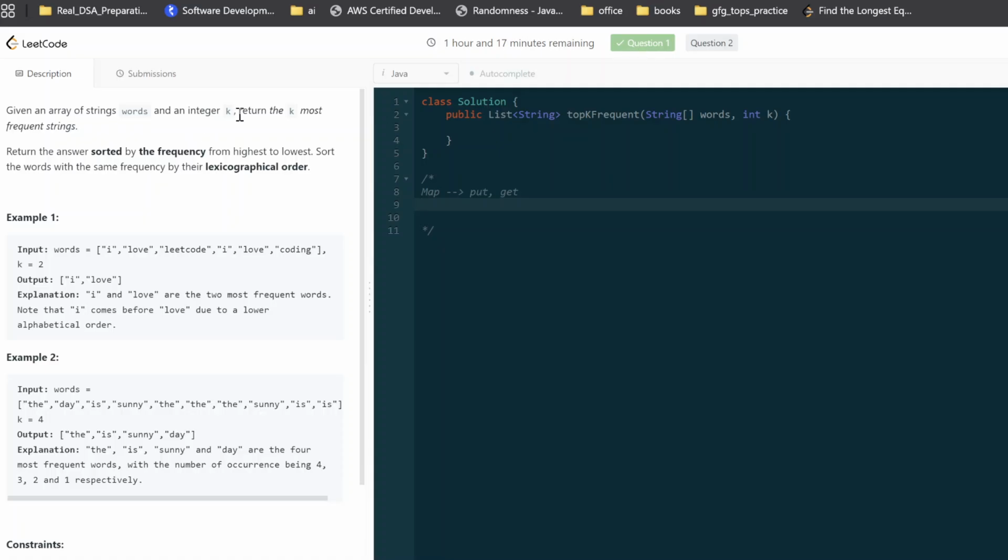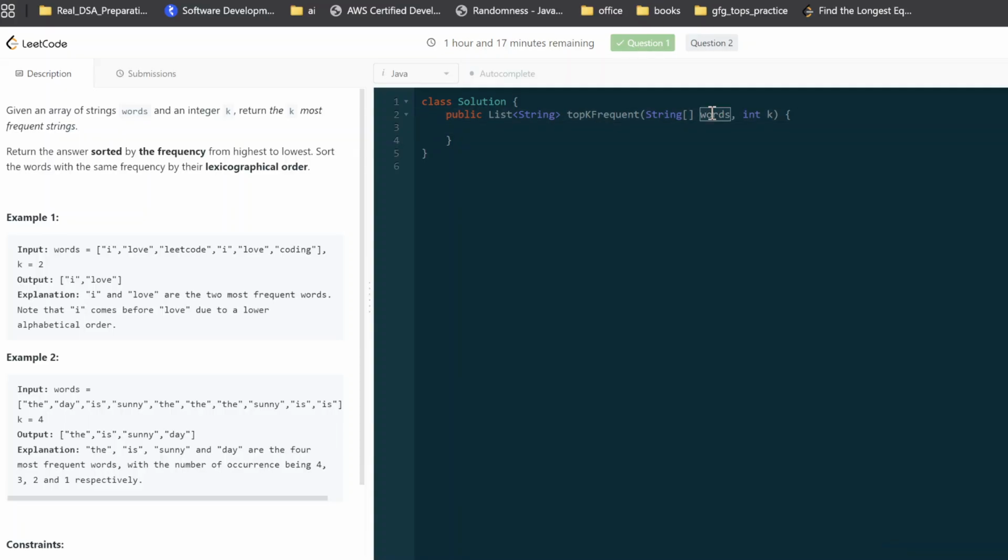Okay, and we have to return the k most frequent string. So there are multiple ways I can think of. Yeah, I think it is a sorting kind of problem. So what I'm gonna do now?